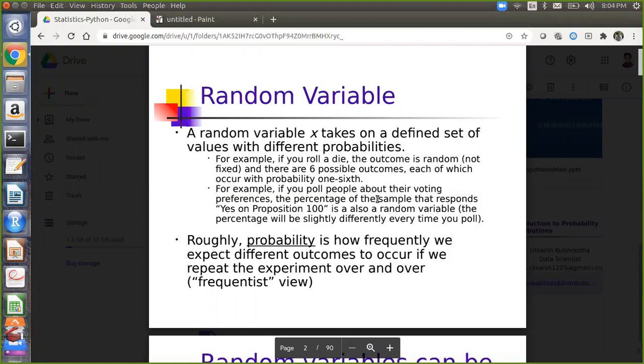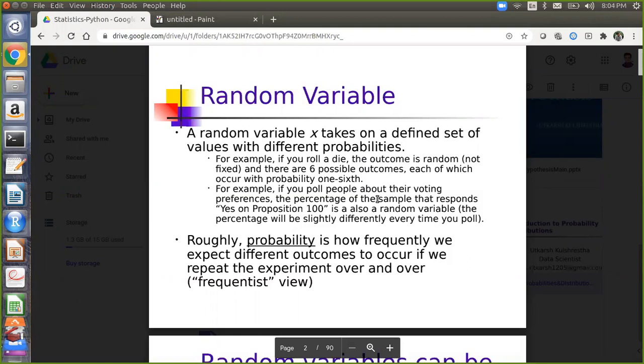Uttarakhand, I'm so sorry. Can you just repeat the last sentence, what you told me? Last sentence, which one? Probability is just a... No, I'm reading the slide only. Oh, okay, fine. Sorry, I was just concentrating on you, not the slide.